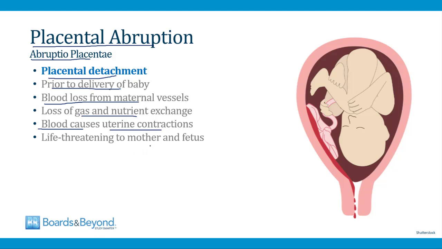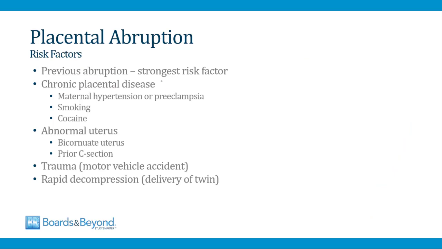And this is a life-threatening condition for both the mother and the fetus. The baby loses its nutrient supply from the placenta, and the mother can exsanguinate from blood loss. The strongest risk factor for placental abruption is a previous pregnancy with an abruption, and this is true for many conditions in obstetrics. If a woman has had the condition with a prior pregnancy, she's more likely to have it again. It's also more likely for placental abruption to occur if there's chronic disease involving the placenta.